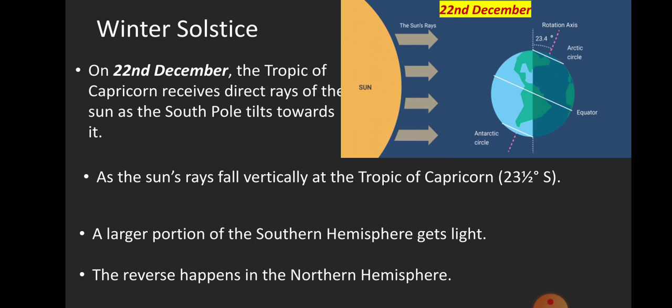Therefore, it is summer in the southern hemisphere with longer days and shorter nights. The reverse happens in the northern hemisphere. This position of the earth is called winter solstice.